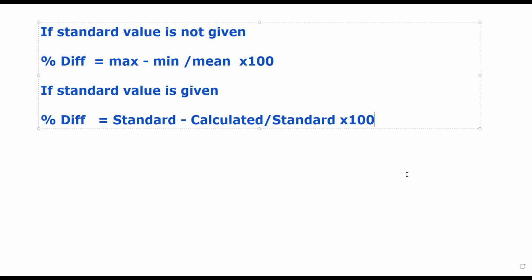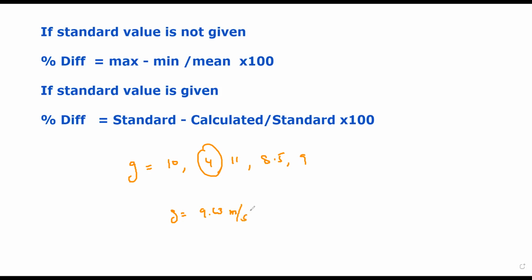And how can we compare our experiment with the standard? So what is the standard? For example, if you did the experiment finding the value of gravity, you get the answer 8. Like the previous results, we were having 10, we were having 4, we were having 11, and we were having 8.5 and 9. So we discarded 4, and when we worked out the average it was 9.63. So 9.63 is our calculated value for acceleration due to gravity.